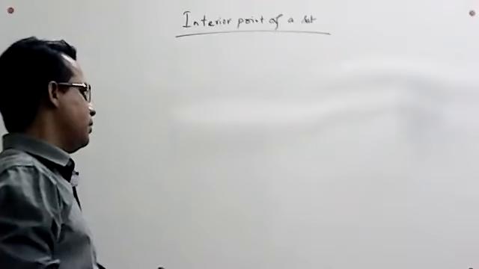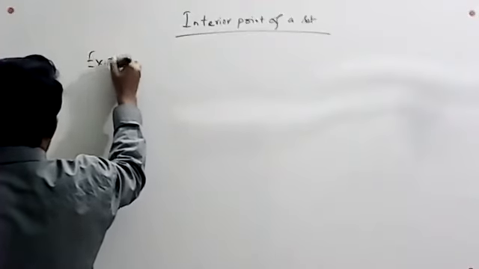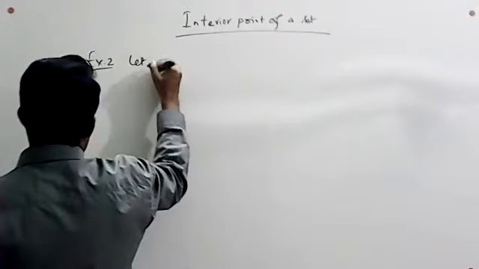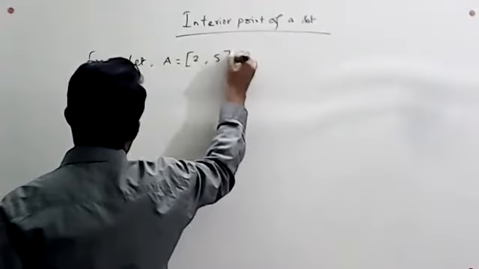Now we are taking another example, example 2. Let A equal to the closed interval 2 to 5.